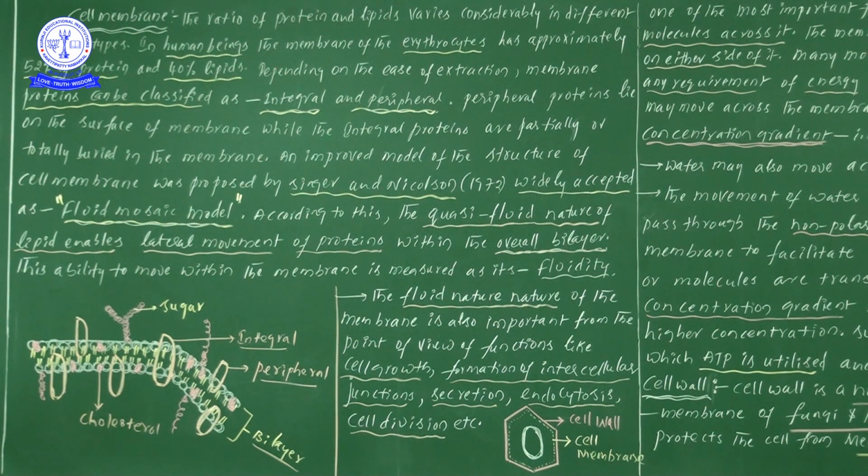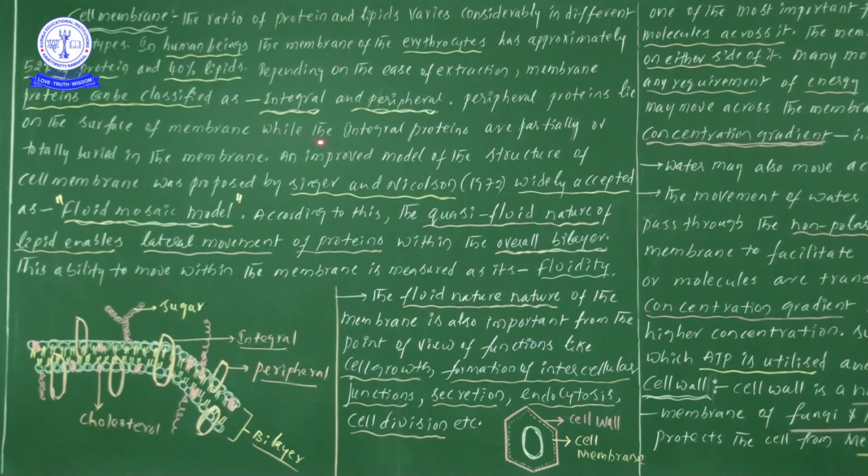Based on some kind of characters, we have divided these proteins into two types. One is integral and one more is peripheral. If you see the importance of these two things, peripheral proteins lie on the surface of the membrane. One more time, peripheral proteins lie means present or situated on the surface of the membrane.